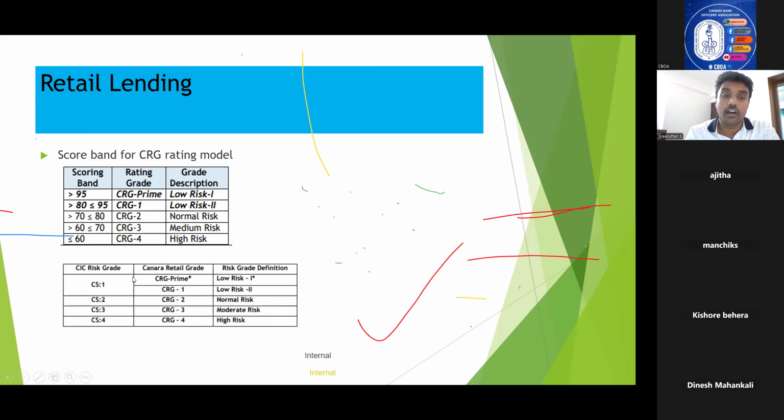For the CRG rating, CRG Prime, what is the scoring? If the borrower obtains above 95 score, he will be rated as CRG Prime. If it is between 80 and 95, it is CRG 1; 70 and 80, it is CRG 2; 60 and 70, CRG 3; less than 60, it is CRG 4. So this table you need to learn by heart, because questions have been asked in the previous exams. So just have a look at this.